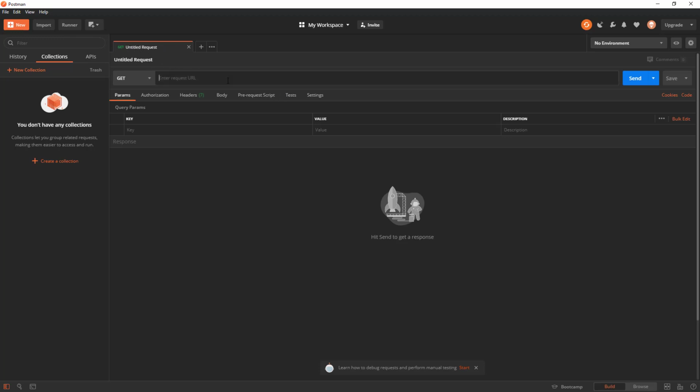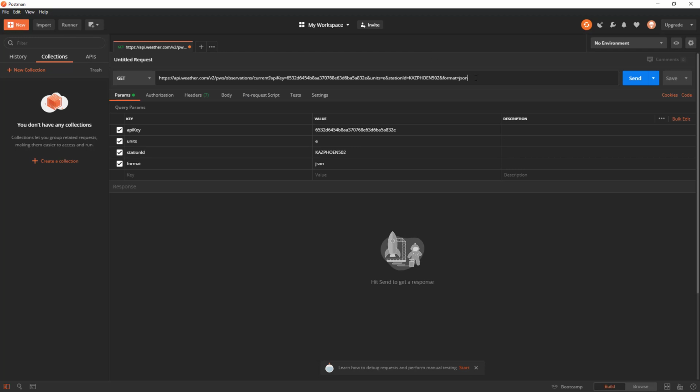So we're going to create a new request in Postman. We're just going to post that code directly into that URL field. The cool thing about Postman is it does a lot of processing for you with regard to APIs. For instance, whenever I put this in, it automatically created the query params and added those in, delimited in this row format. So we don't have to make sense of this URL because it does it for us.